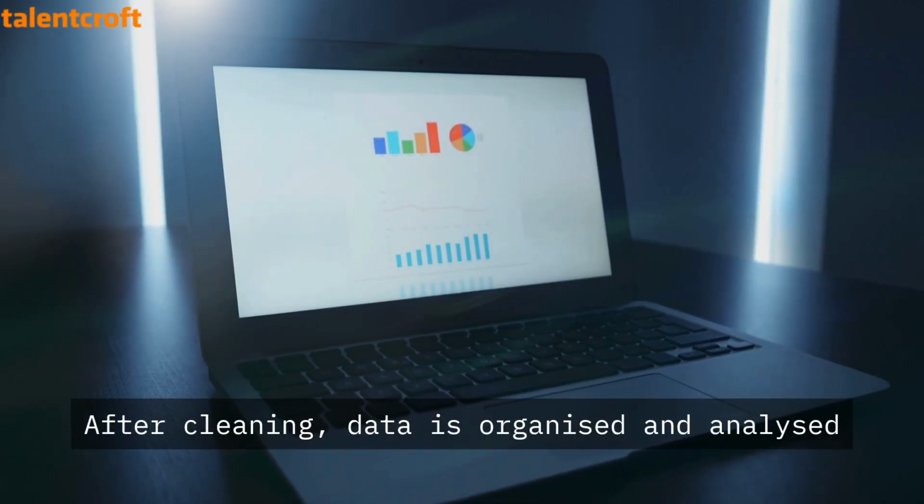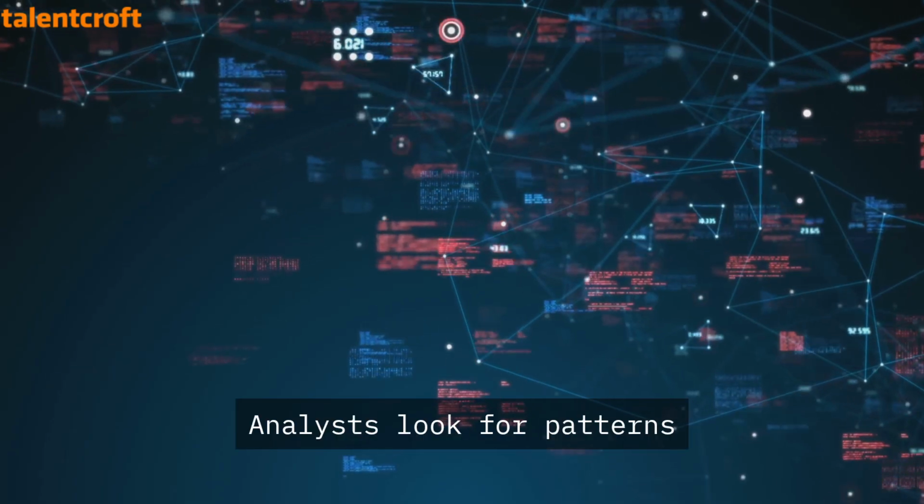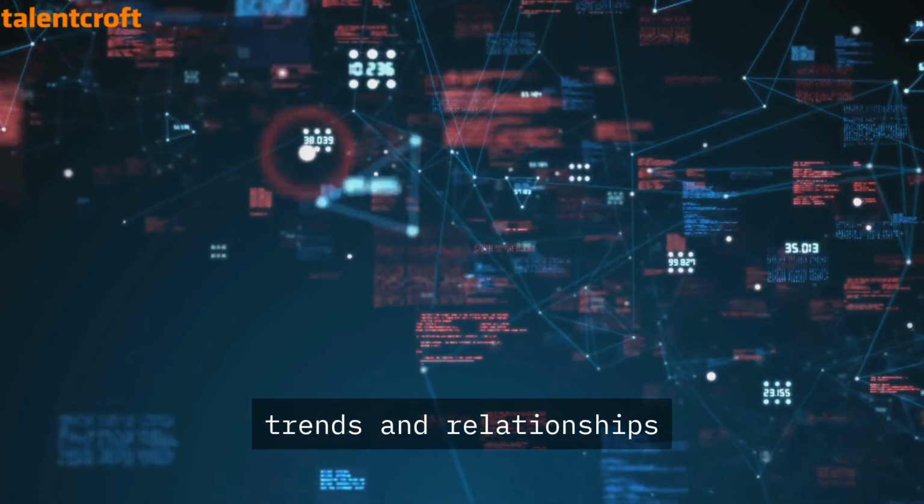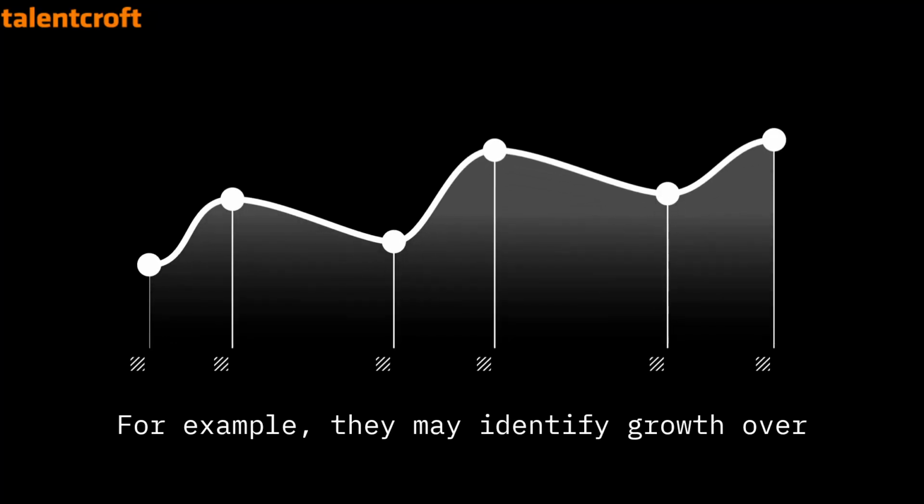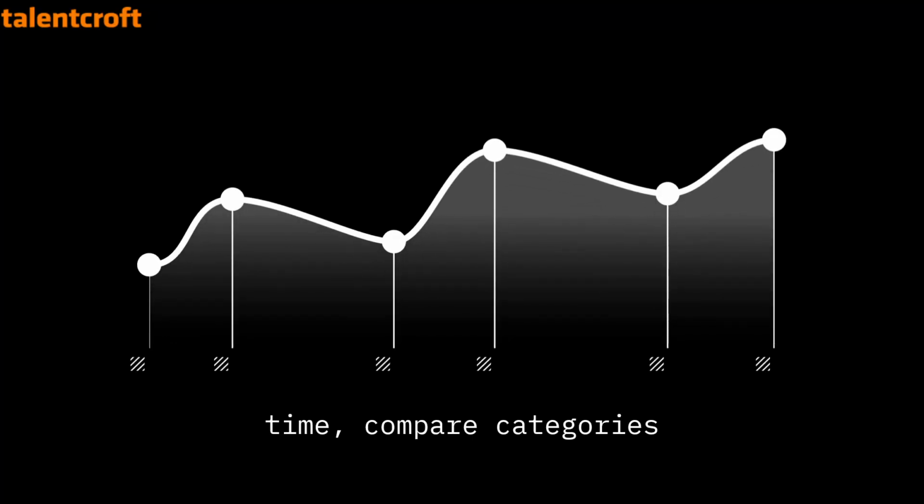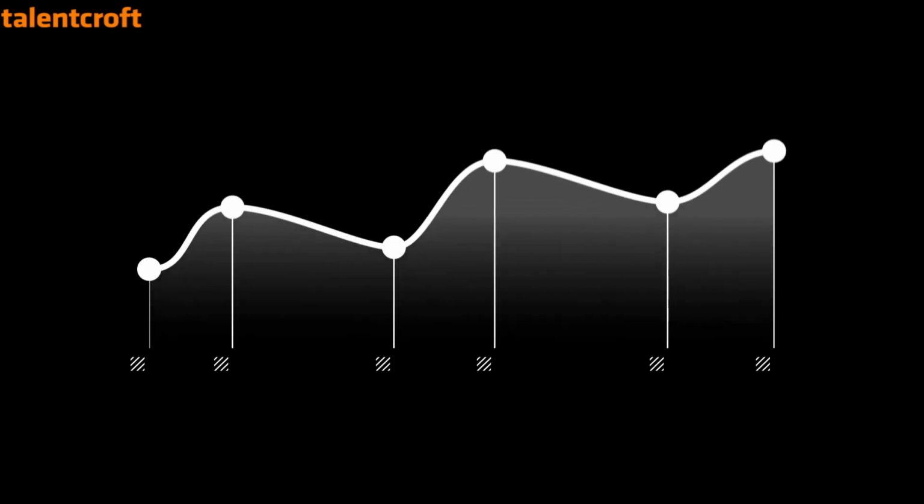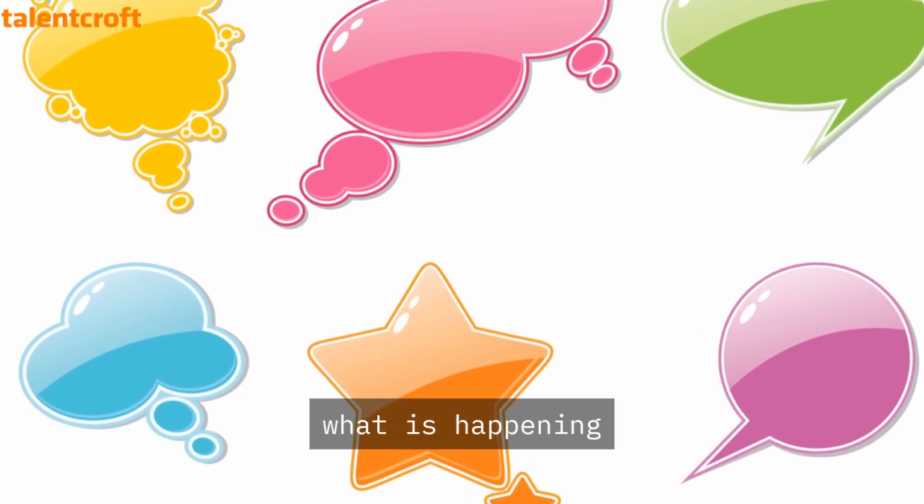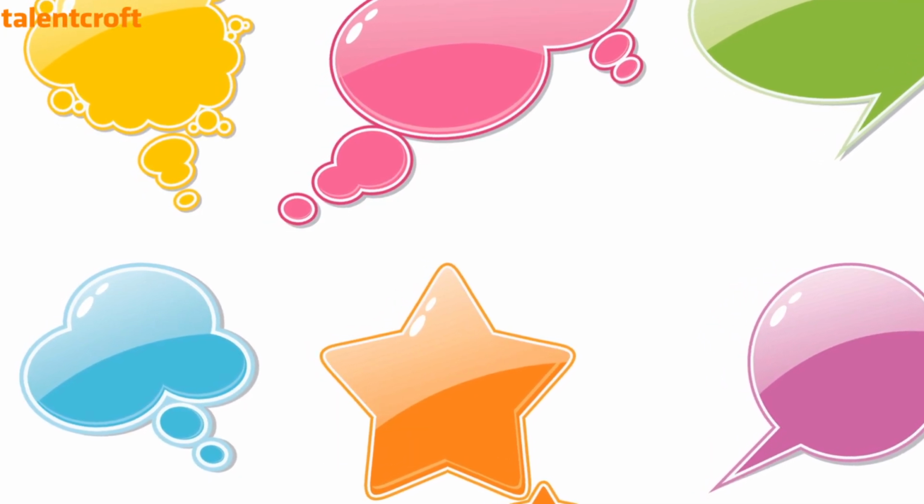After cleaning, data is organized and analyzed. Analysts look for patterns, trends, and relationships. For example, they may identify growth over time, compare categories, or observe behavior changes. These patterns help explain what is happening and why it is happening.